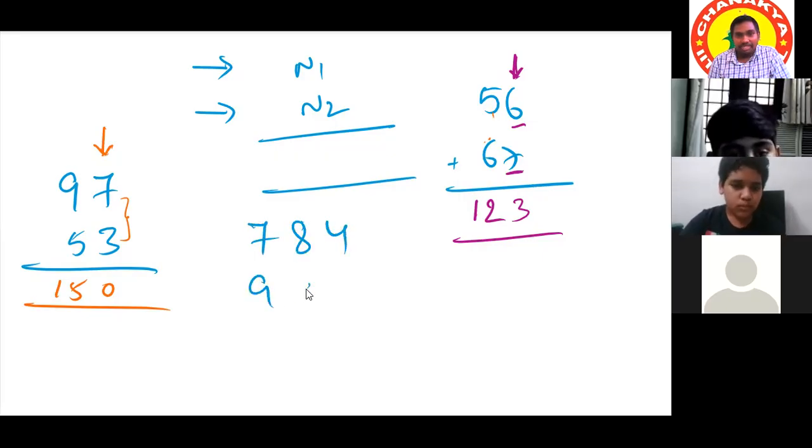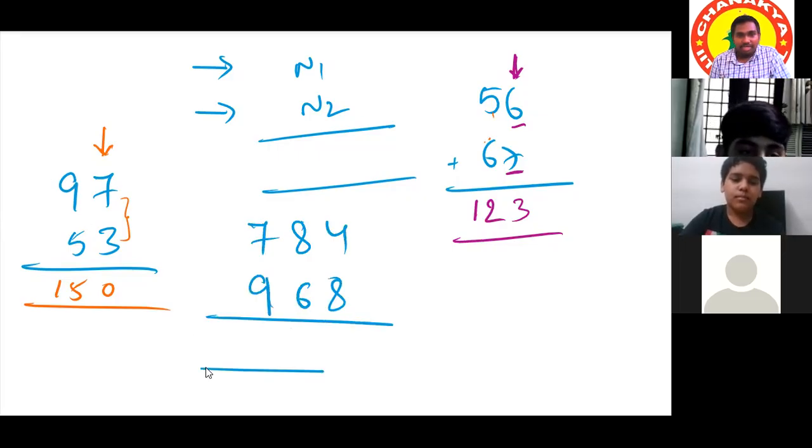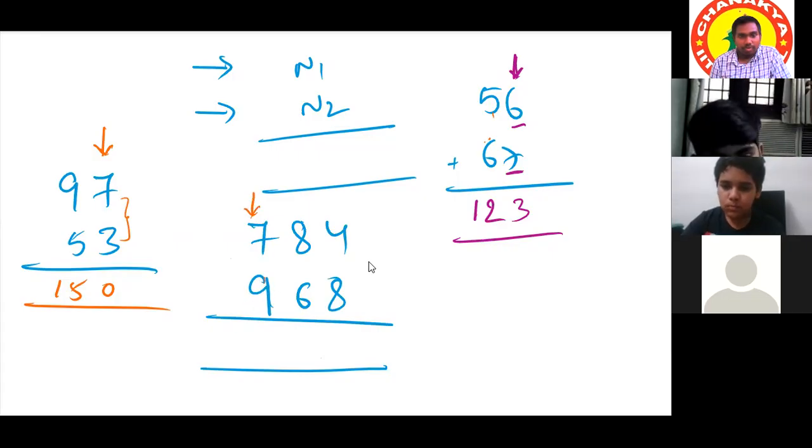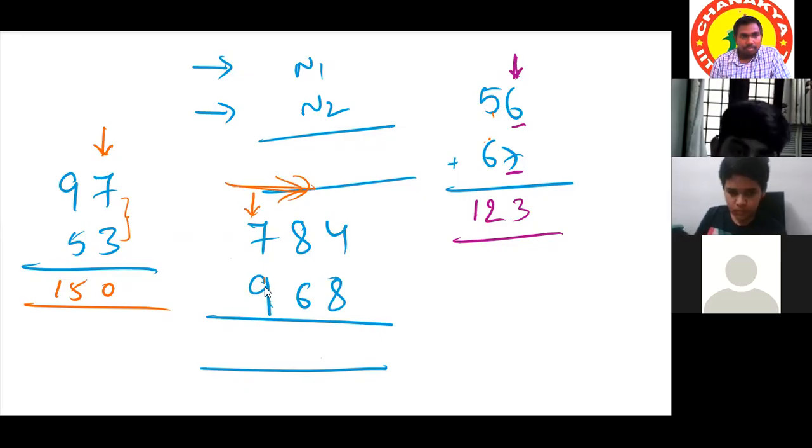See, 784 and 968. The method I just told, explain in that way. The end digit of 4 plus 8 is 12, sir. No. Right to left, not left to right. 7 plus 9, 16. Wait, remaining persons. 1, 6, 16. Can I write 16 here?